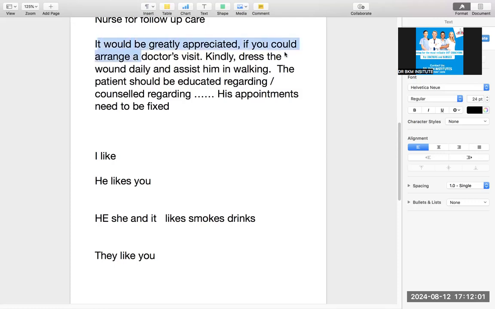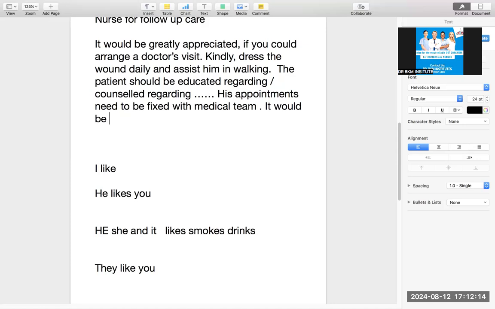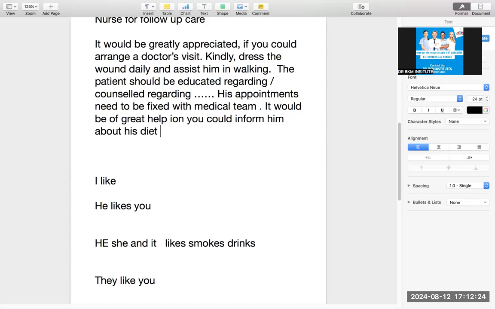So this is how you write the discharge plan. It would be greatly appreciated if you could do this thing. Kindly dress this. The patient should be educated about this. Its appointment needs to be fixed with the medical team. And for the last line, you can also say, it would be of great help if you could inform him about his diet plan as well.